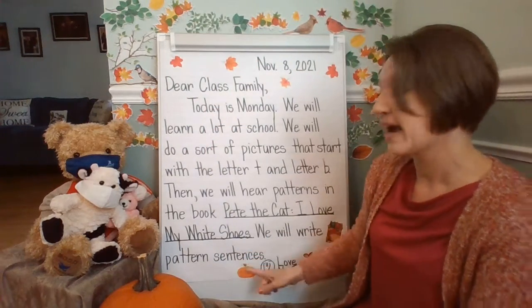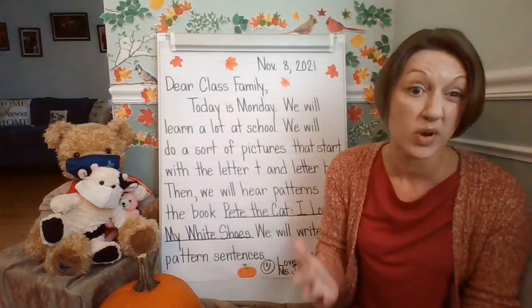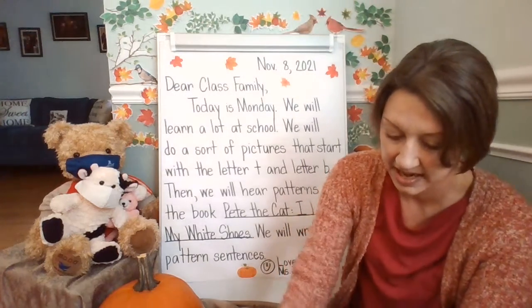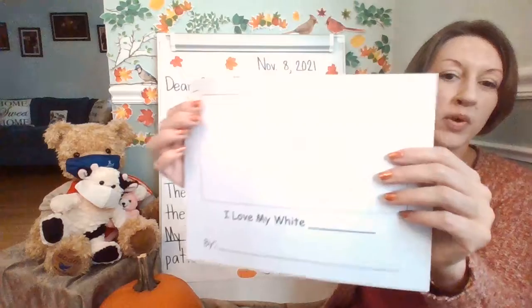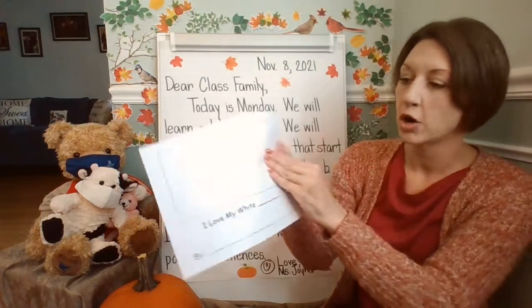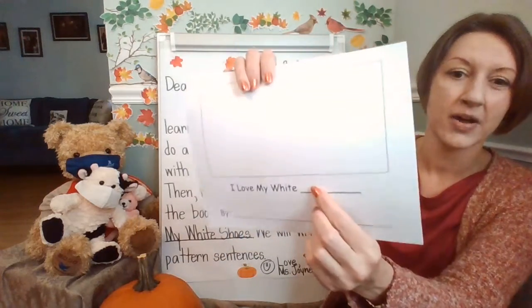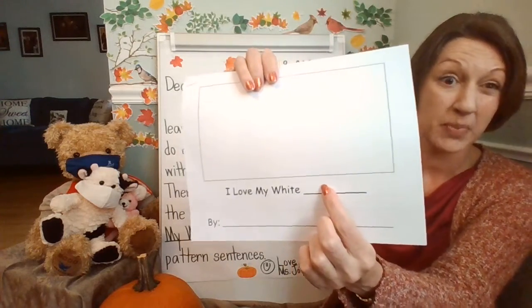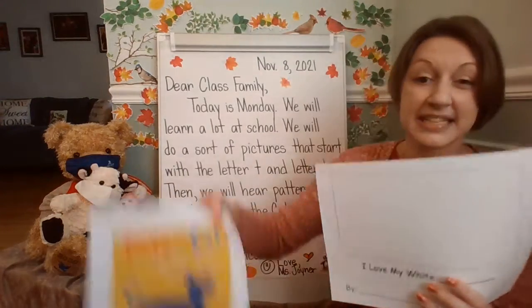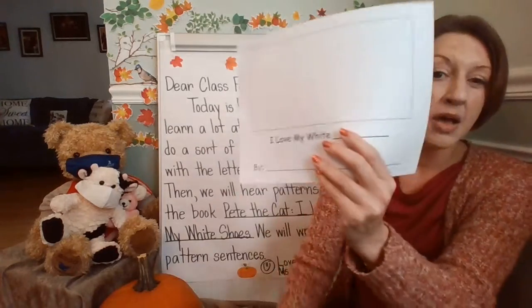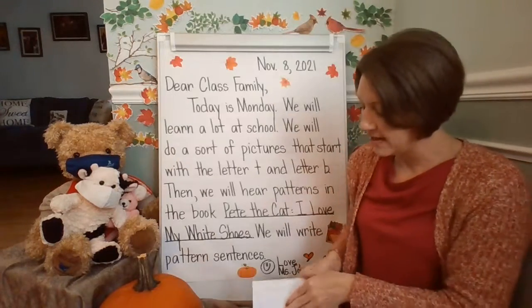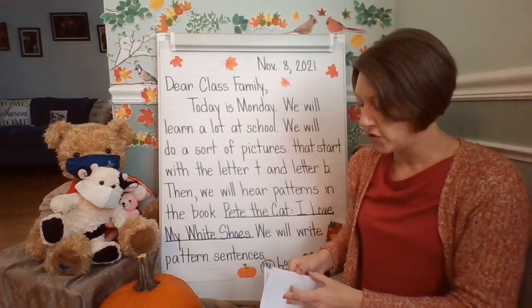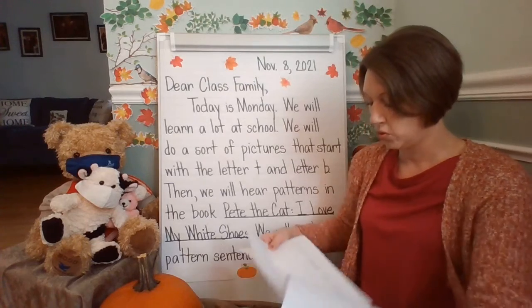We will write pattern sentences. Okay, so we're going to be writing pattern sentences today. And when we do that, we are going to be starting our book. I love my white blank. You're going to figure out what your book's about. I know in Pete the Cat, it's I love my white shoes. So you're going to be thinking about what you're going to be focusing on for your story.